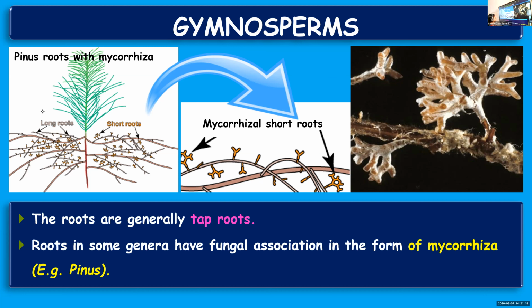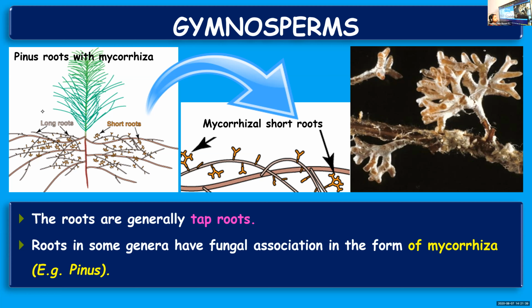And some of the trees, their roots will enter into a fungal association, or form a symbiotic association with fungi to form mycorrhiza. I think you have learned this in the previous chapter when we learned about fungi in detail.